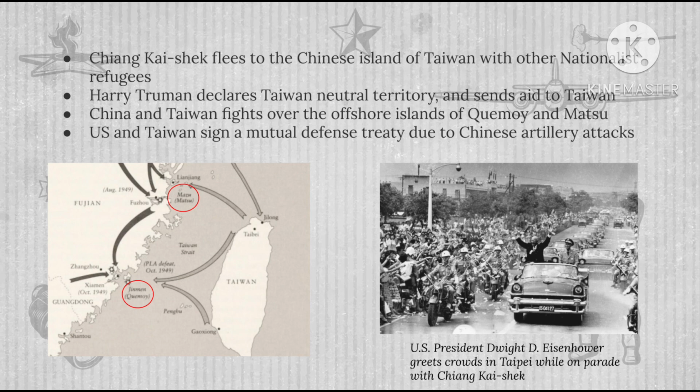Harry Truman, who was the US president at the time, declares Taiwan a neutral territory and sends aid to Taiwan, which was economic aid or the Seventh Fleet. China and Taiwan fight over the offshore islands of Quemoy and Matsu, and later on, the US and Taiwan sign a mutual defense treaty due to the Chinese artillery attacks.